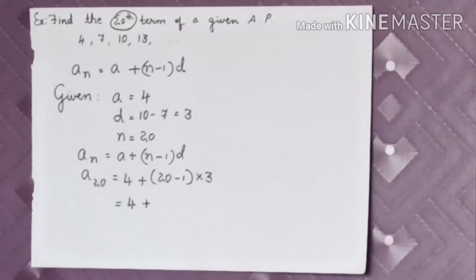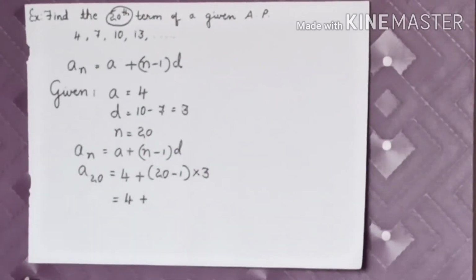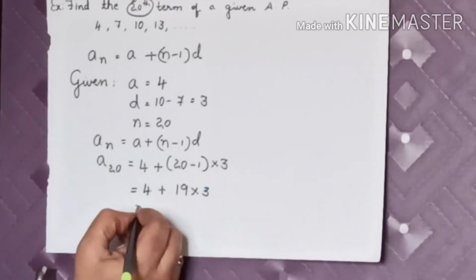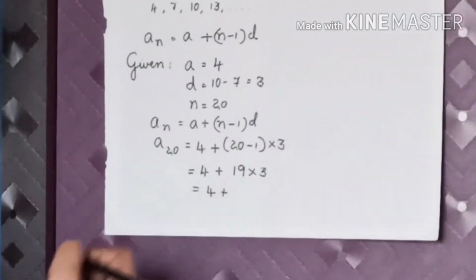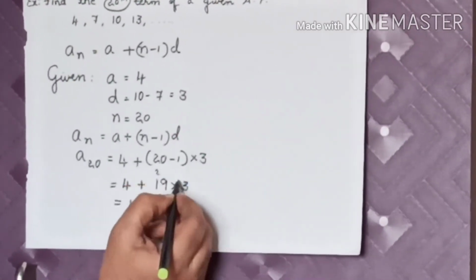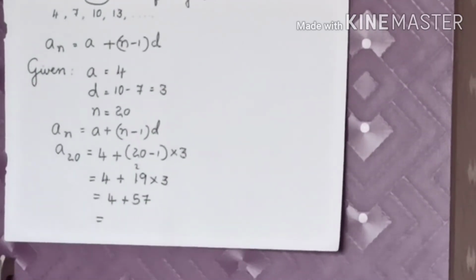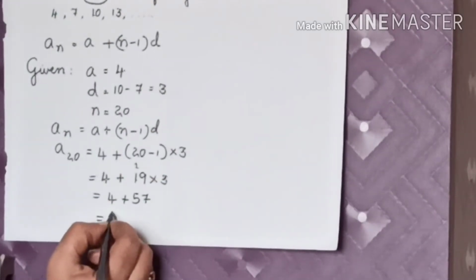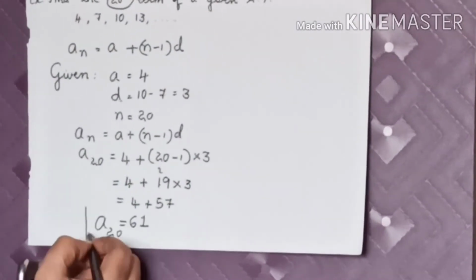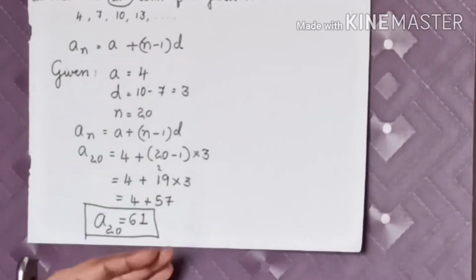Now write 4 as it is, and first simplify within the bracket, that is 20 minus 1 is equal to 19, into 3. So 4 plus 19 into 3. 3 nines are 27, 2 carry, 3 ones are 3, 5, 57. So this will be 57 plus 4, which is 61. So what is this? A20. So the 20th term will be 61. Like this you can solve the sum.